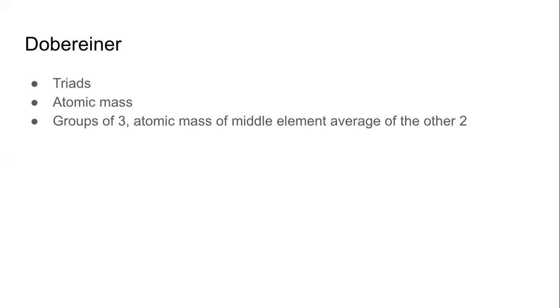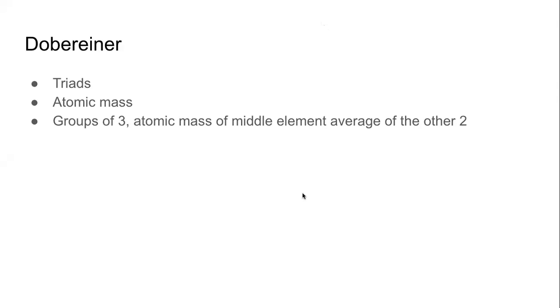He grouped 3 elements into each group, and not any 3 elements. He took 3 elements such that the atomic mass of the middle element was the average of the atomic mass of the other 2.